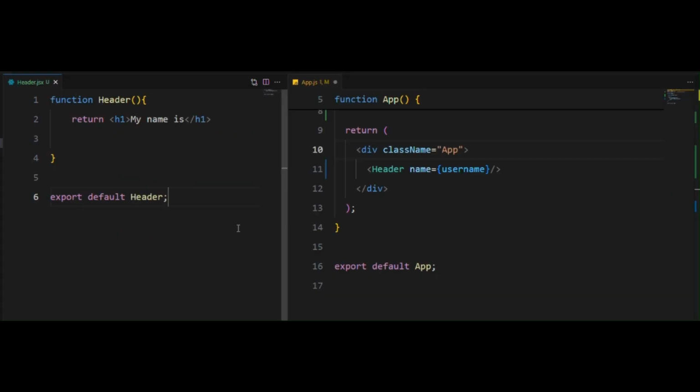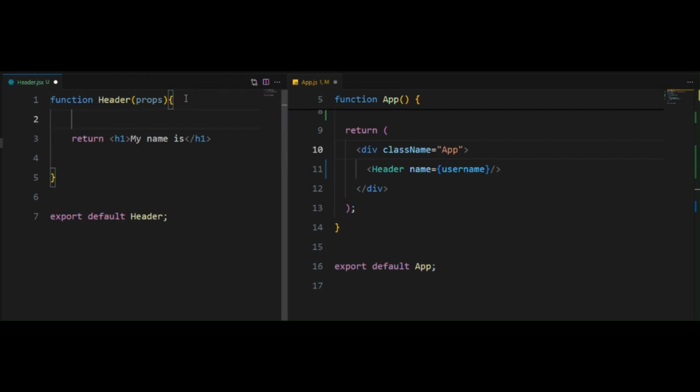Open the header.jsx file. In React functions, all the params declared in HTML are passed as the first argument in our components. Now, to get the username, I'm getting the params as props as the first argument in the React component. This props will be a JSON object, so to use the username value, you must use props.name, where name is the key we declared in HTML.